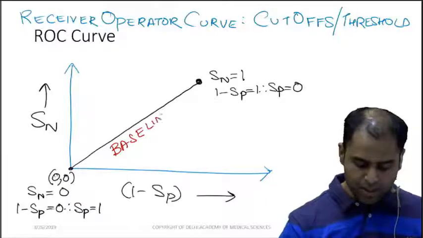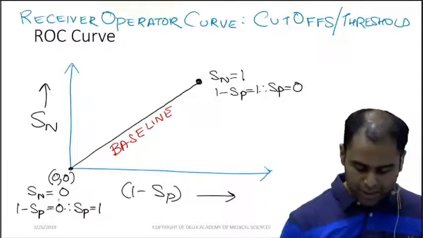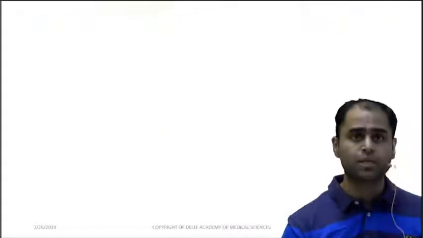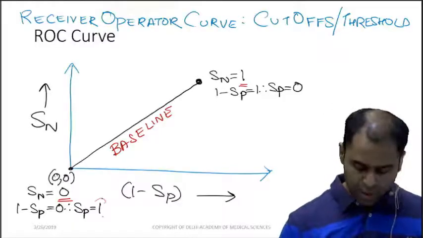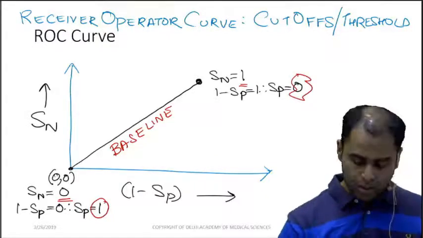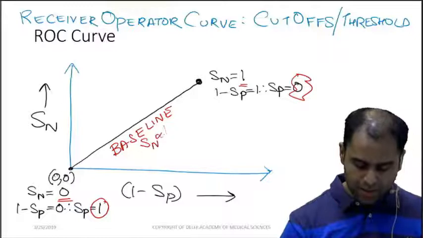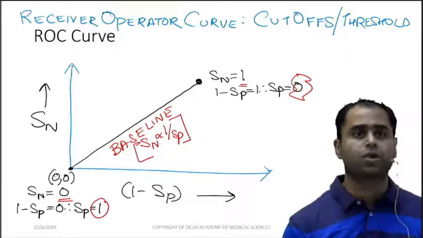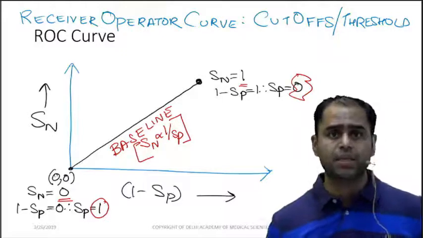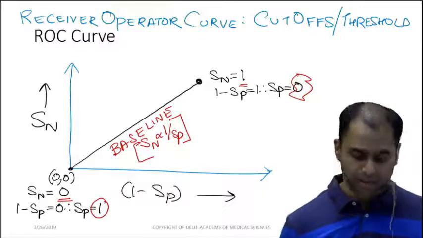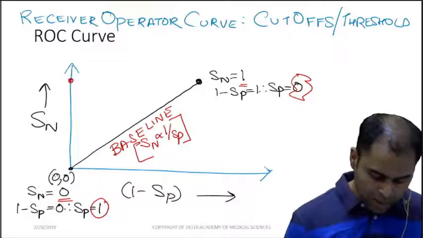Now see the uniqueness of this line. On this line, over here at the start sensitivity was 0, over here the sensitivity was 1, over here specificity was 1, over here the specificity is 0. And this is what defines this equation. Sensitivity is inversely proportional to 1 minus specificity. Yes? Okay.